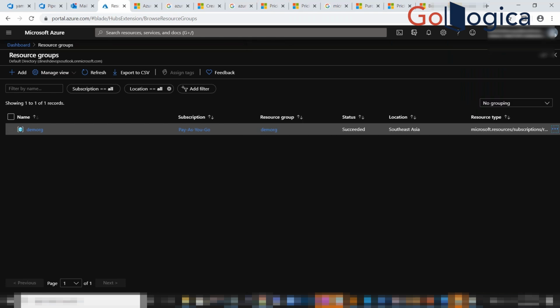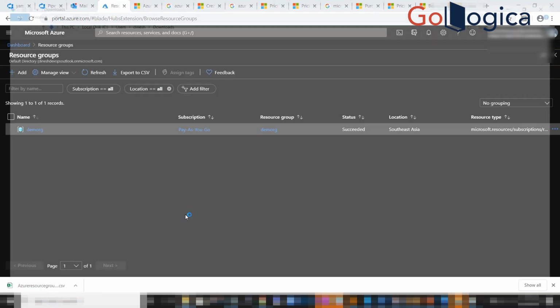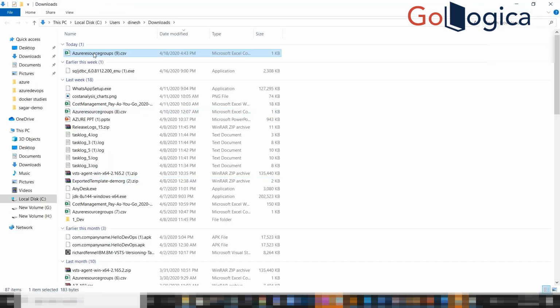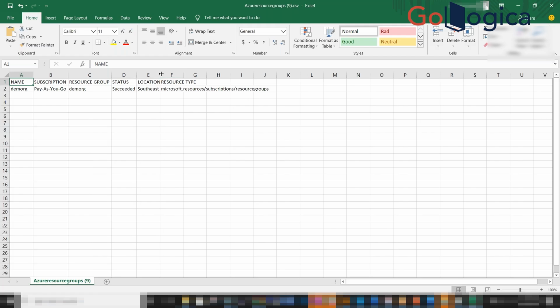Clear, right? And if you want to get a report, suppose you have hundreds of resource groups, just click on this export to CSV. This helps the product manager or architect. They will see what things happened during the past week or day. Got it, right?